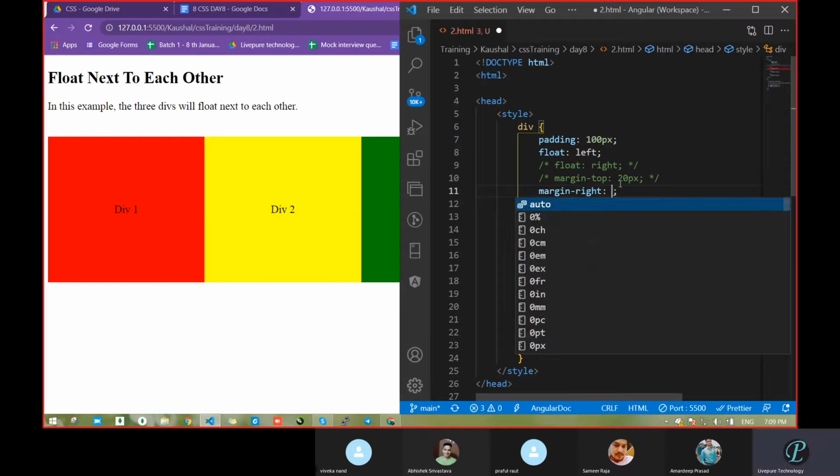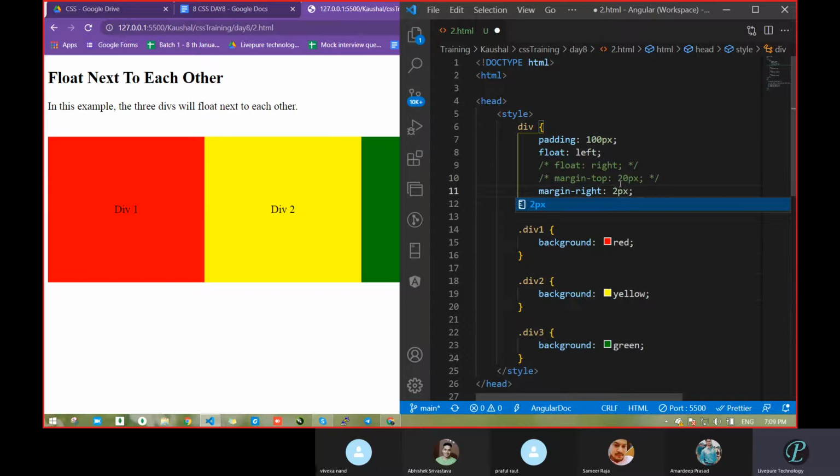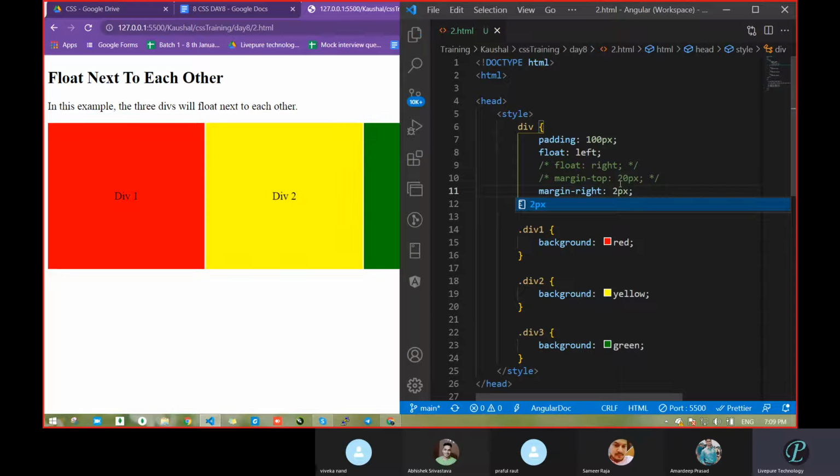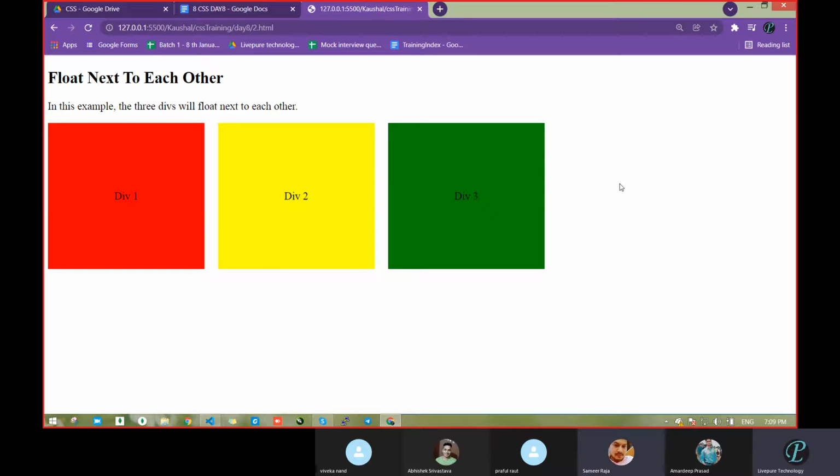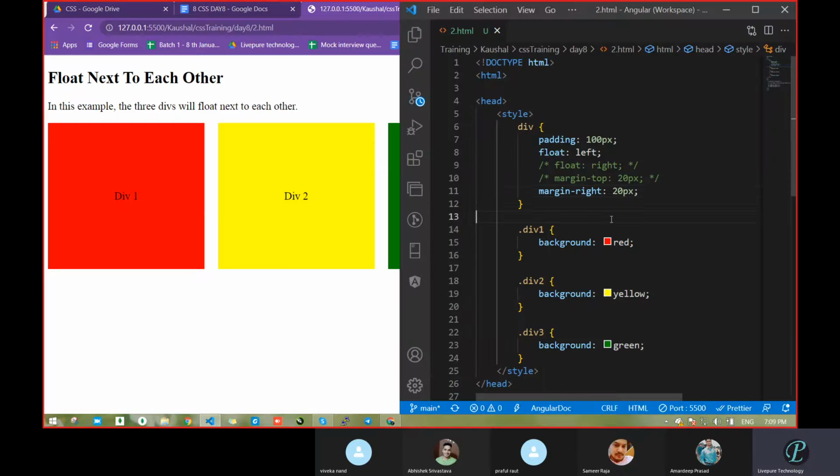Margin right. Go and take 10 pixel, 2 pixel. Okay, net save. Came. Yeah, got it. What is this? Yes. Is it clear? Yes, clear. What about others? Have you seen what we had done?